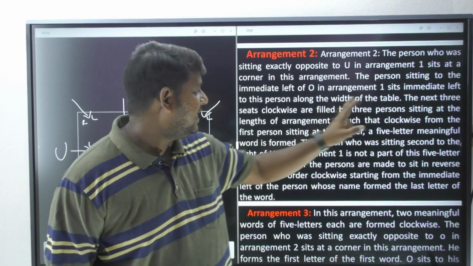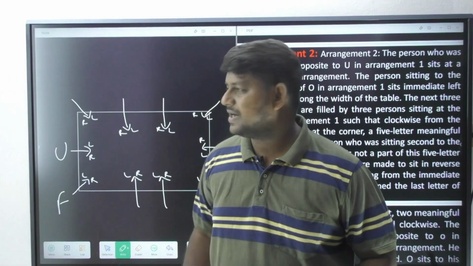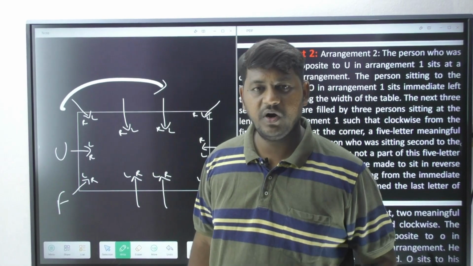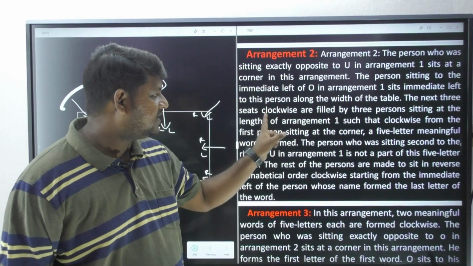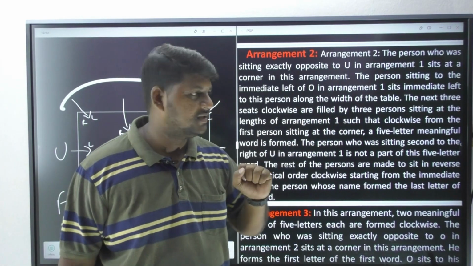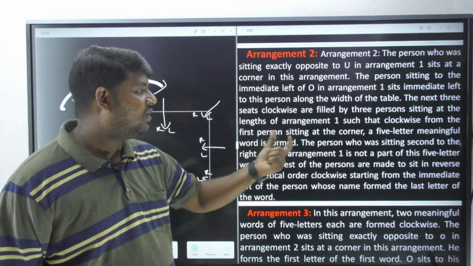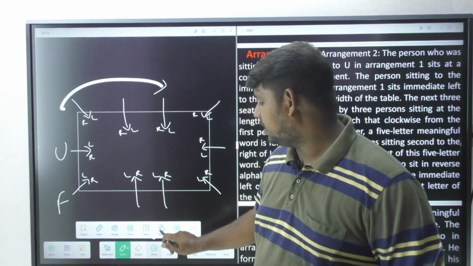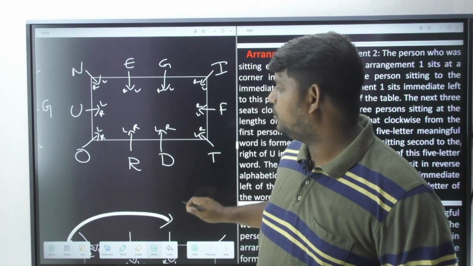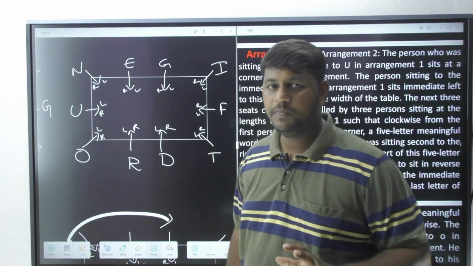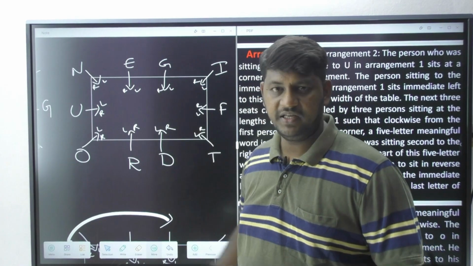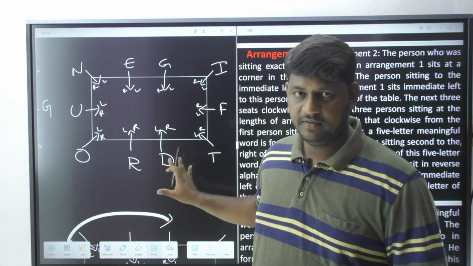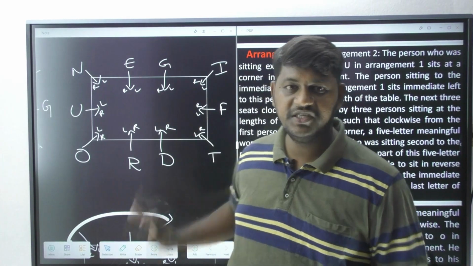Now the next three sits clockwise. What do you mean by clockwise over here? Whatever you see towards your right side is going to be called clockwise. So the next three sits clockwise are filled by three persons sitting at the length of arrangement 1. So please remember, we are going to bring three persons from R, D, E, G. These four persons are actually seated at the length of the rectangle.